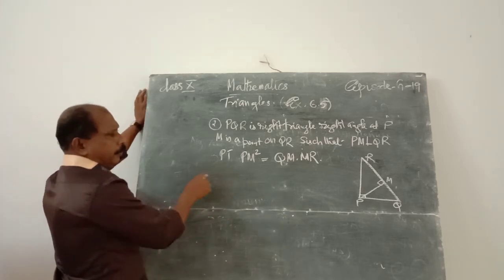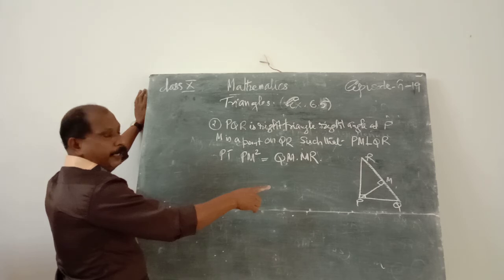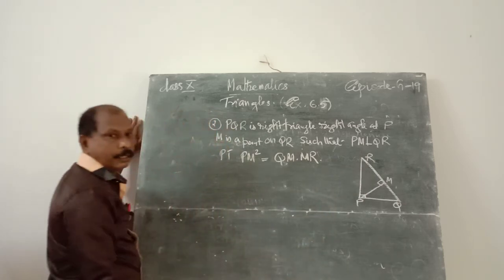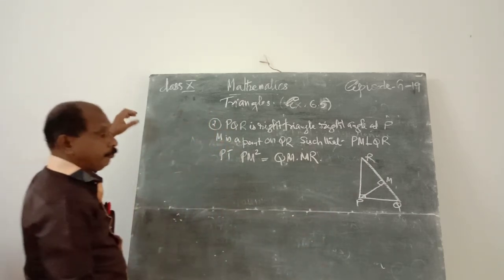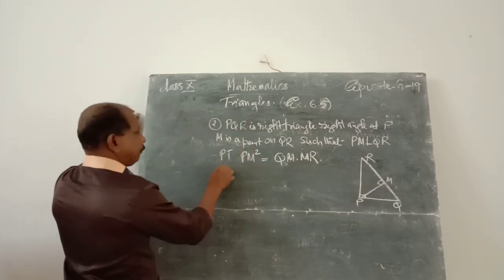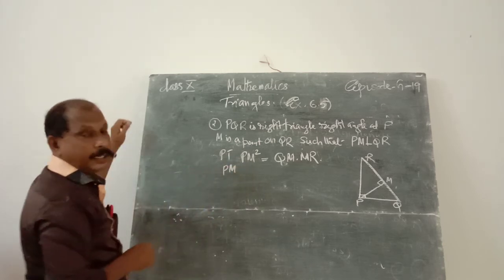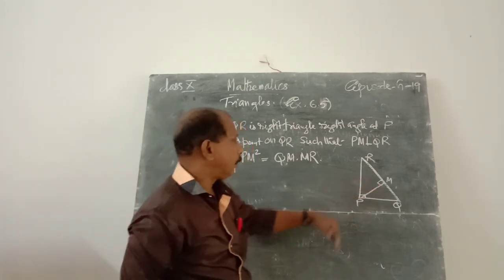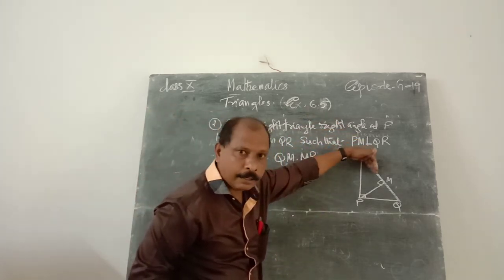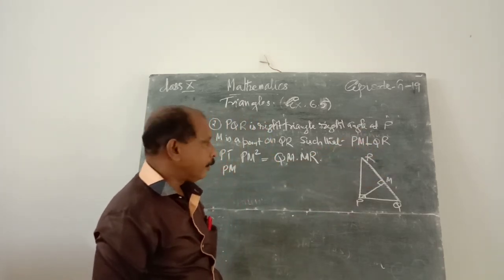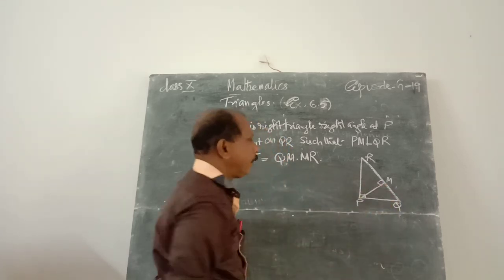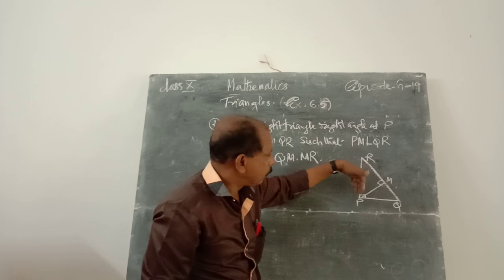Listen, at the point P, that is a right angle triangle. At this point also, that is a right angle triangle. Therefore, from these right angle triangles, PM is the side of the first triangle, and the corresponding side of the second triangle is MR. Then the side of the first triangle is QM, and for the other it is PM.